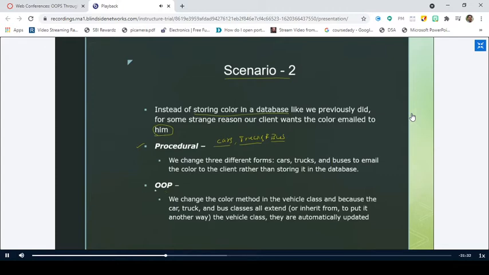And what happens when you make use of object oriented programming, right? We know in object oriented programming we have a concept called as inheritance, where we have developed a class called as vehicle. This is my vehicle class. So from vehicle class, I have extended the cars. Similarly, I have extended the trucks, and I have extended the bus also, right?